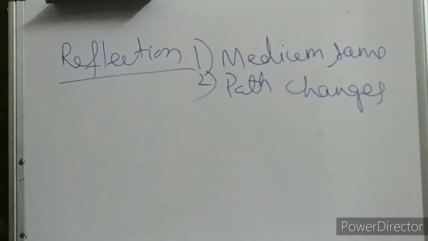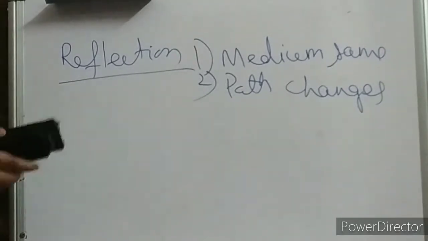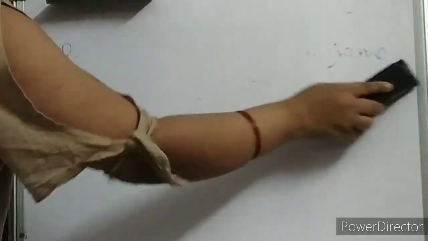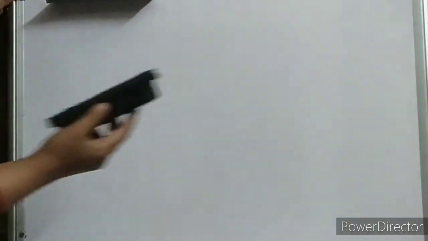Only in the case of normal incidence will it retrace its path. Clear? And I know you have all studied plane mirrors and reflection in class 8th, I think, or 7th. Still I want to discuss a little bit on this.